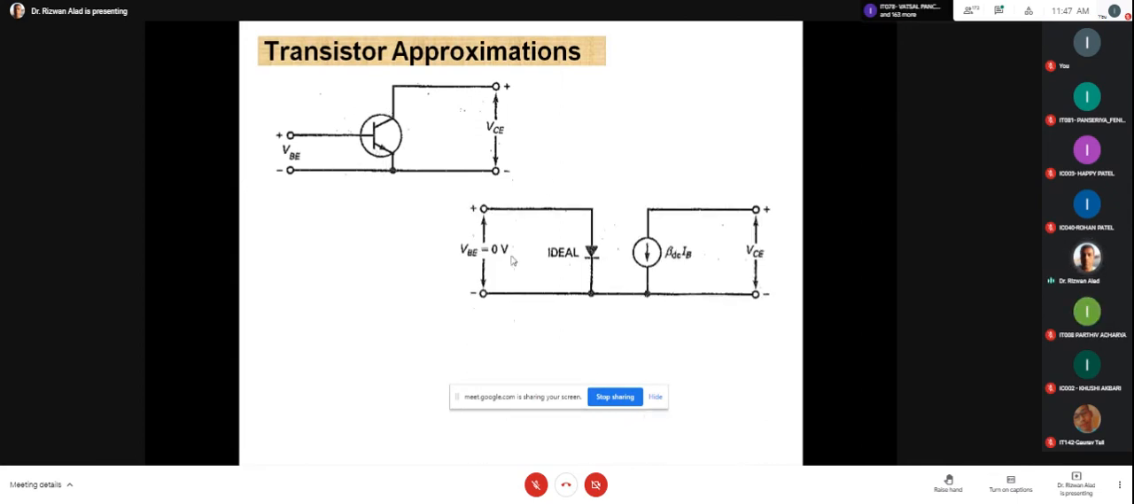So accordingly, the first approximation is the ideal. It means between our base and emitter we consider an ideal diode, and this ideal diode requires 0 volt. And on the output side, we consider the collector-emitter voltage through this collector current source, and the value of this collector current source is beta DC times IB. It is known as the transistor modeling. Is it clear, everyone?